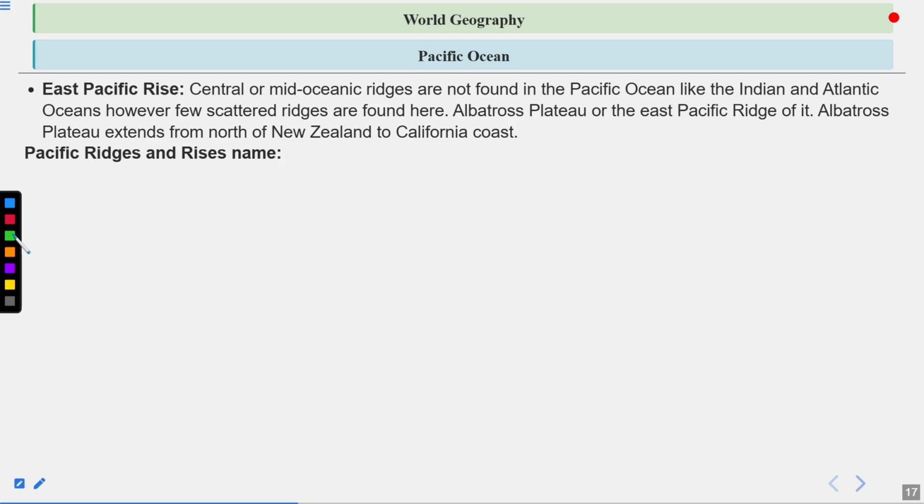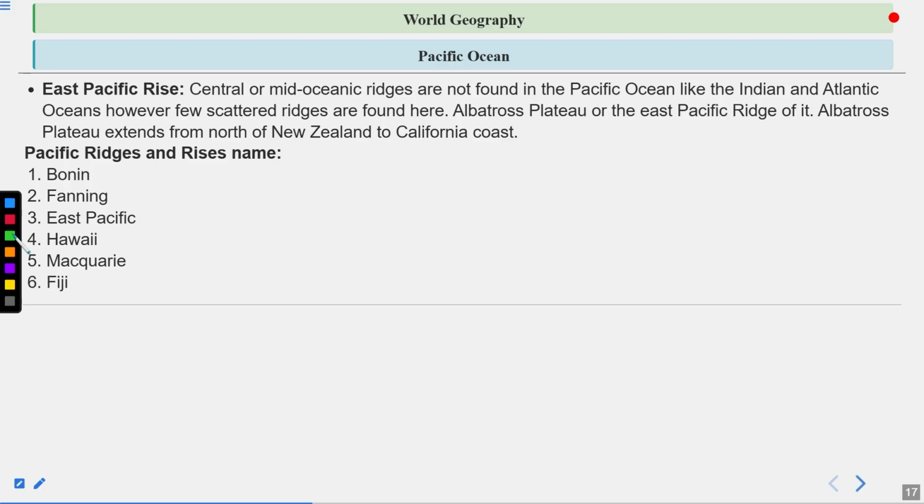Pacific ridges and rises names. So first is the Bonin. So this is one important ridge found in Pacific. Then Fanning, then East Pacific, Hawaii, Macquarie, and Fiji. So these are some of the important ridges found in the Pacific, and their names are written.